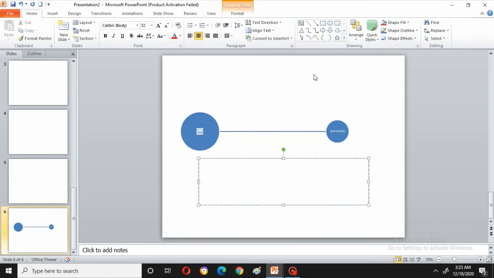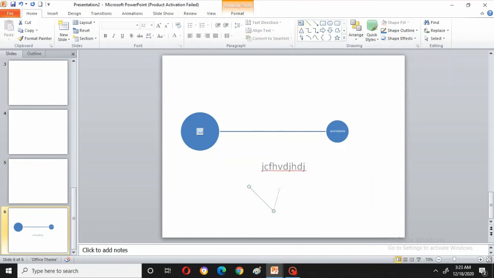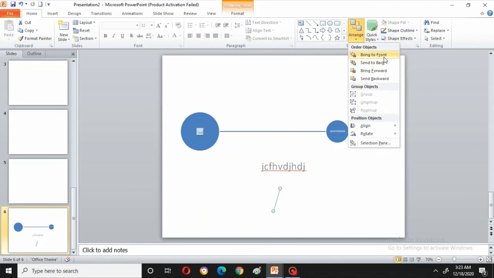Now here are the shapes. This is the text box. If you click there, you can type something there. And if you want to show the shapes, or just give a line, you can give. And what is this? Arranging front.